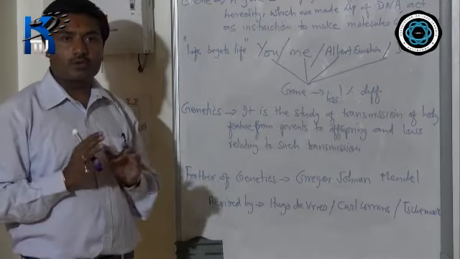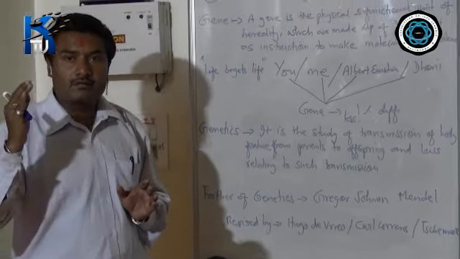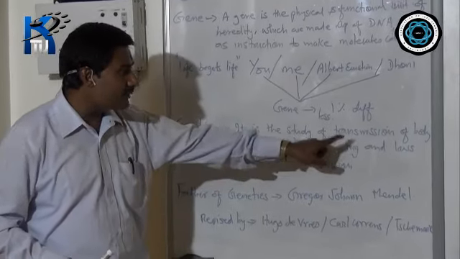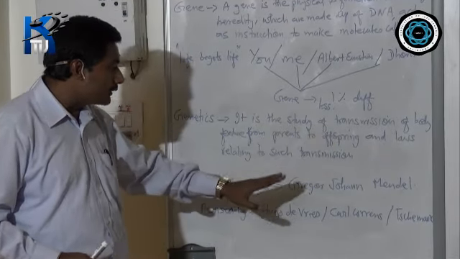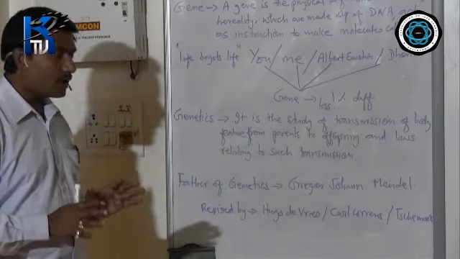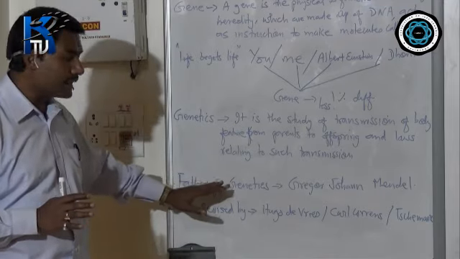Most of the students, what do they write? They write genetics is the study of gene, which is incorrect. It should be, it is the study of transmission of body features from parent to offspring and laws relating to such transmission. Now, the question comes out here, who first started this study of genetics?